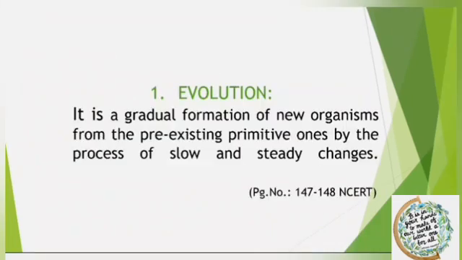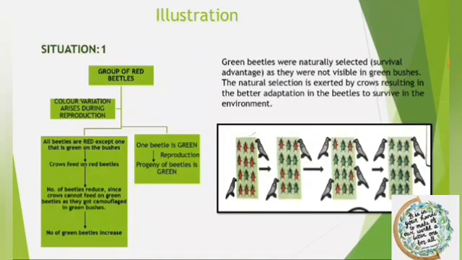Children, you must be knowing that the basic event in reproduction is the creation of a DNA copy, which brings variation. These variations during reproduction are the basis for evolution. Therefore, we can say evolution is a gradual formation of new organisms from the pre-existing primitive organisms by the process of slow and steady change. Now let us understand how evolution takes place and what are the circumstances that lead to the evolution of species. So for this, let us analyze three different situations.